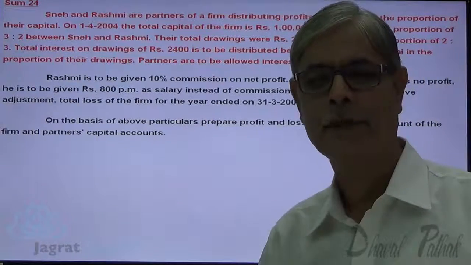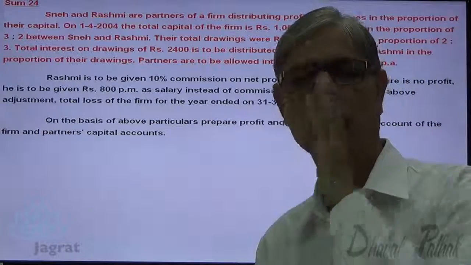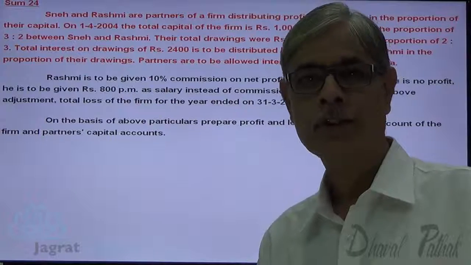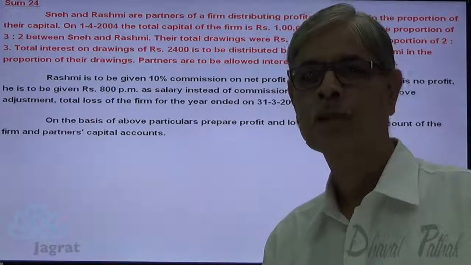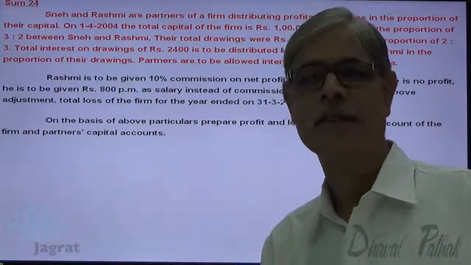1 lakh is the total capital, that is in the proportion of 3:2. So 60,000 is the capital of Sneh and 40,000 is the capital of Rashmi. They also share profits and losses in the ratio of 3:2.